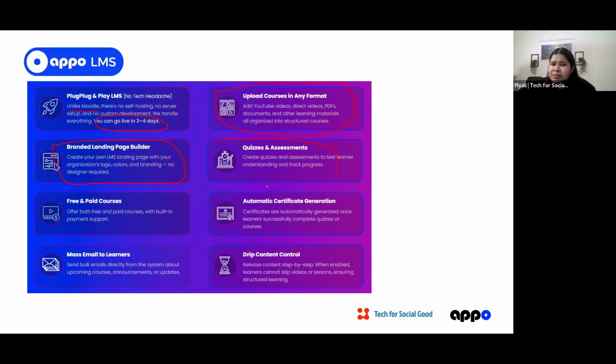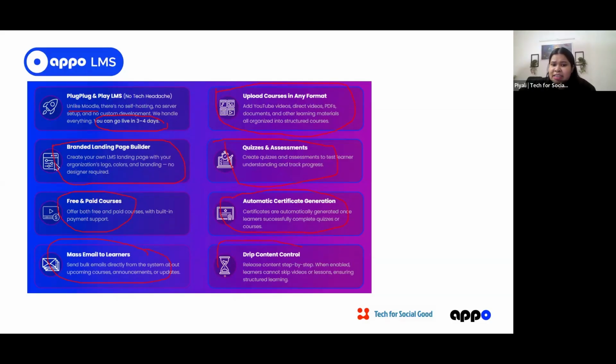It has quiz and assessment, so you can add a quiz and take an assessment at the end of the learning. This platform offers free and paid courses both. It also does automatic certificate generation: after they take a quiz, the certificates can generate automatically. There are also mass emails to learners, which means from the platform itself you can send mass emails to learners. For example, if there's an upcoming course, you can send a mass email from the platform itself.